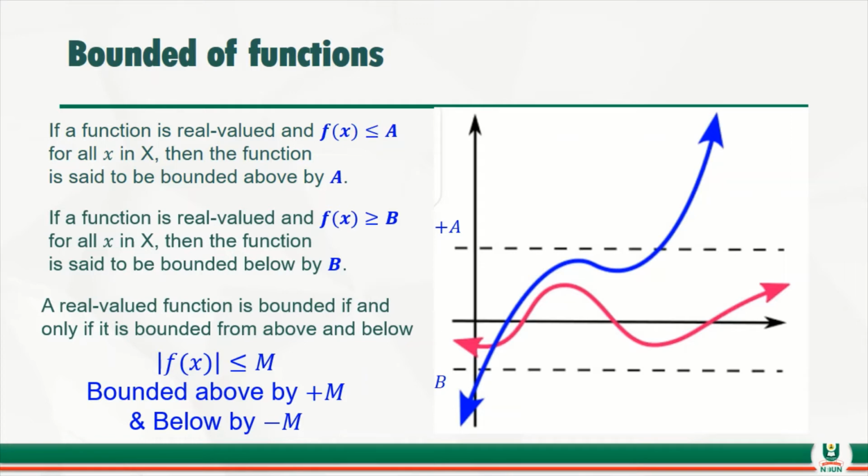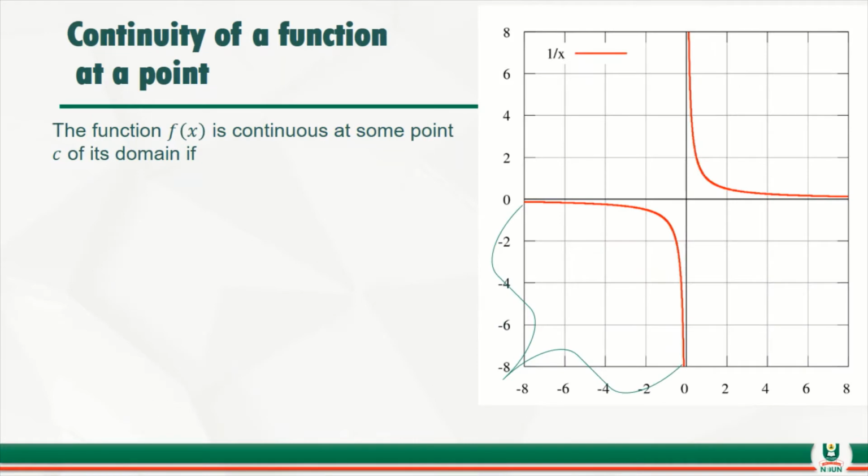So, the next thing we are going to consider is called the continuity of a function at a point. Look at that statement: continuity of a function at a point. Now, if you have a function f of x and it's continuous at some point c, if it's continuous at the point c of its domain, then it means three things. Number one, it means that as x is increasing to c.